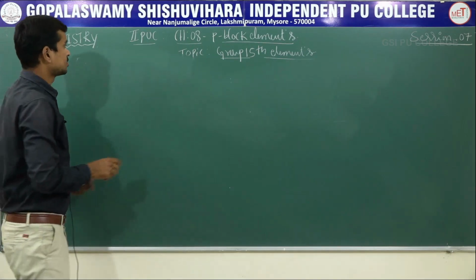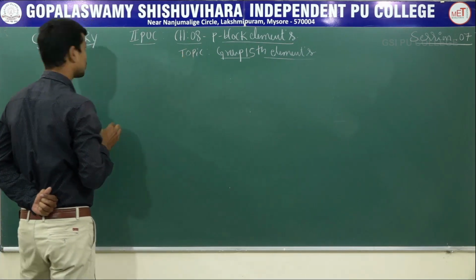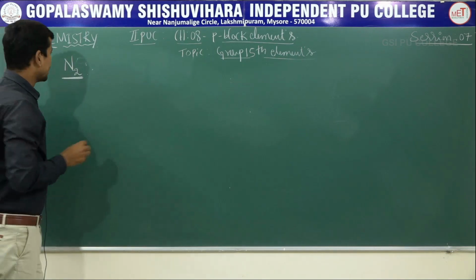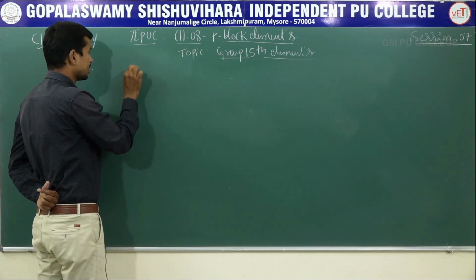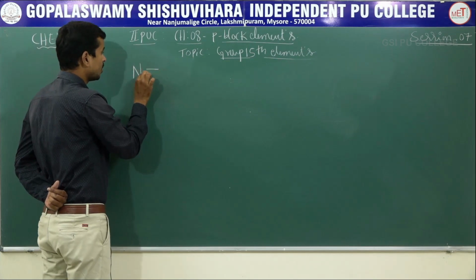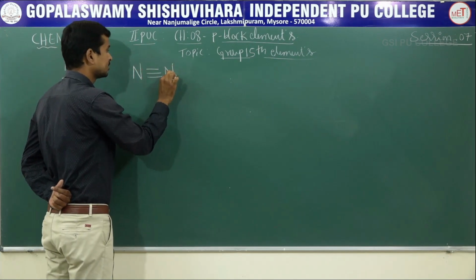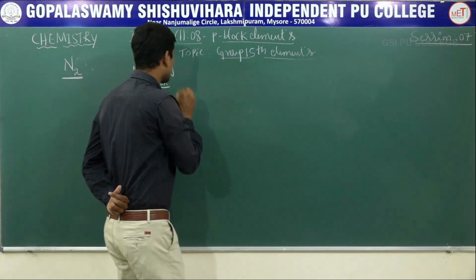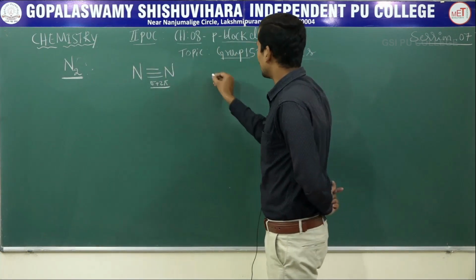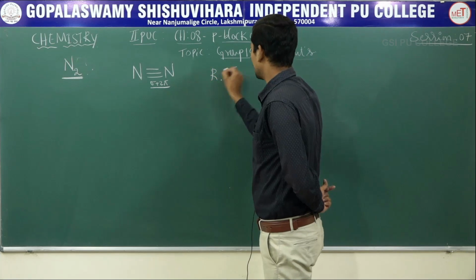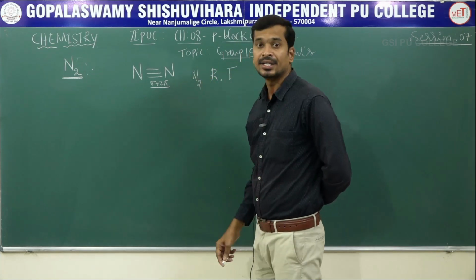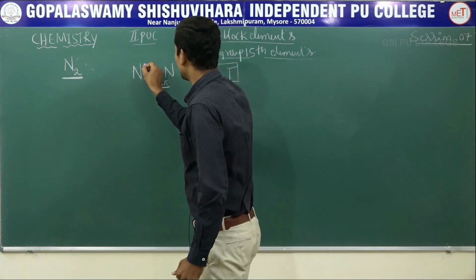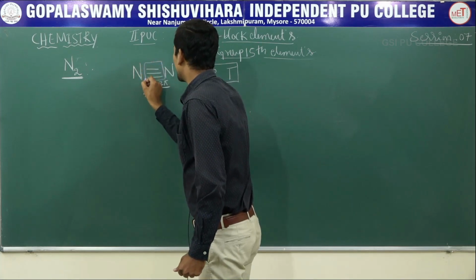Clear? Next concept in group 15 elements: dinitrogen, or simply nitrogen. Nitrogen exists as a diatomic gas at room temperature, having bond order 3, N triple bond N, one sigma bond and two pi bonds. Clear? Give reason: nitrogen N2 is chemically inert at room temperature. What is the reason? Due to the higher bond enthalpy of the N triple bond N.